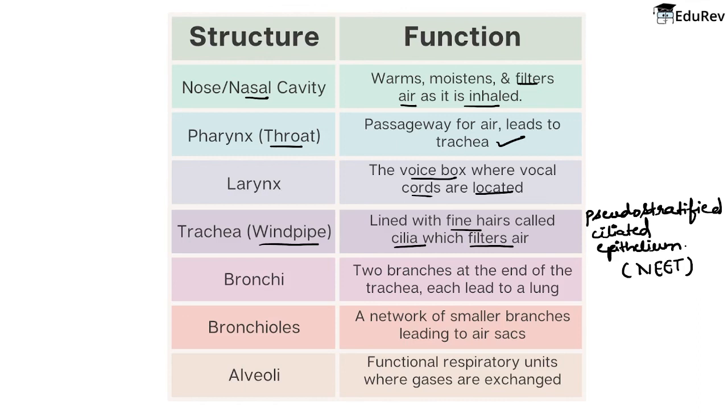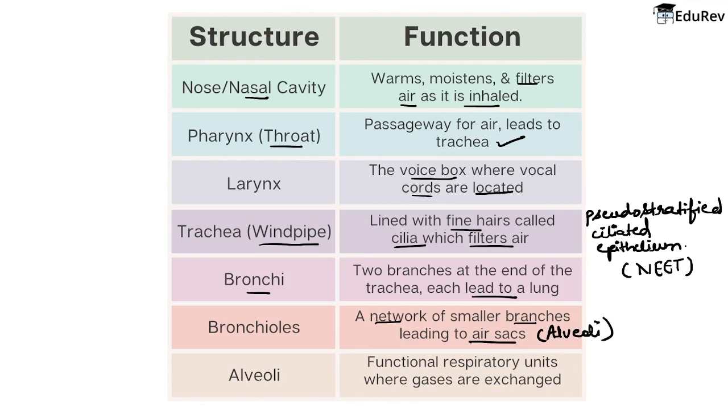Now moving on, next is the bronchi. Now bronchi क्या है बेटा? इनका फंक्शन होता है, there are two branches जो हमने देखी थी, primary branches which arise from the trachea and each lead to a lung, and दोनों ही branches where they lead to? They lead to the lungs, two lungs, right? Next is the bronchioles. Now bronchioles बेटा हमने देखा, they are the small network like branches that lead to the air sacs, and these air sacs are called as alveoli, right?